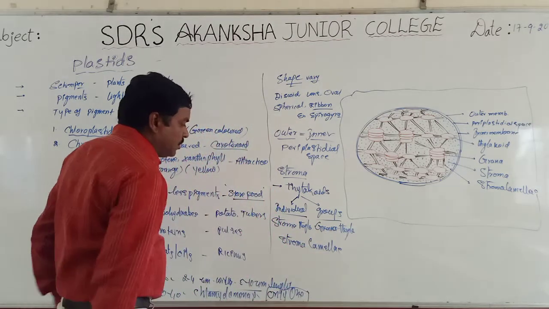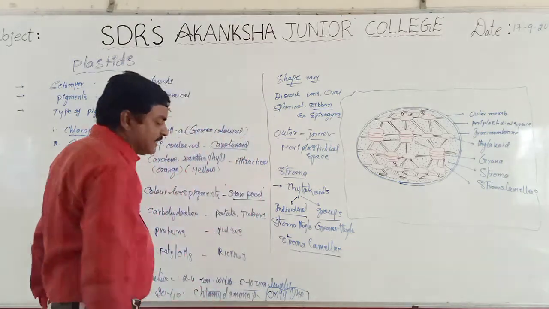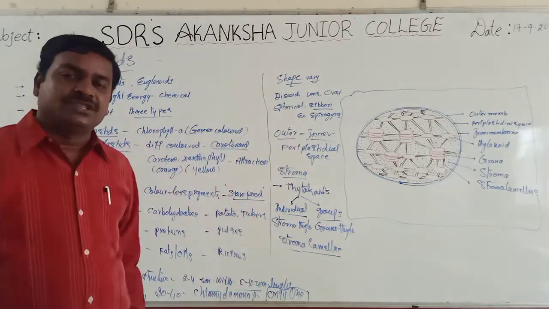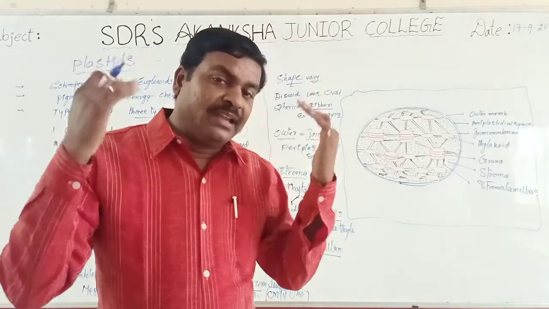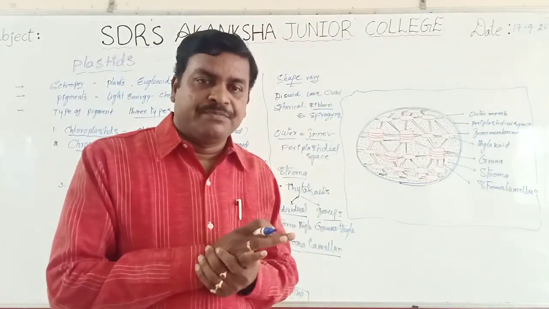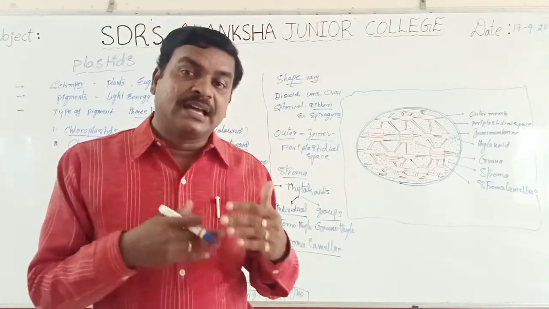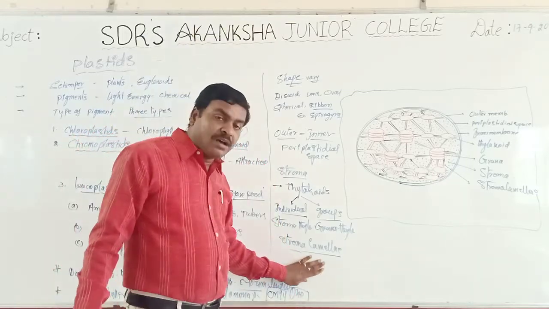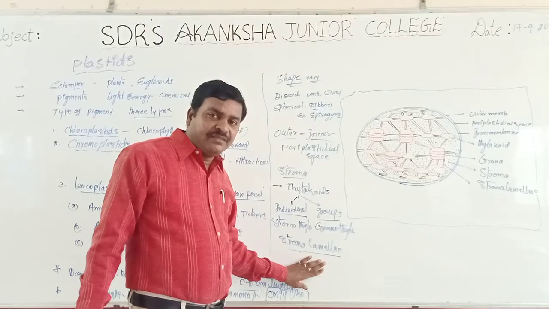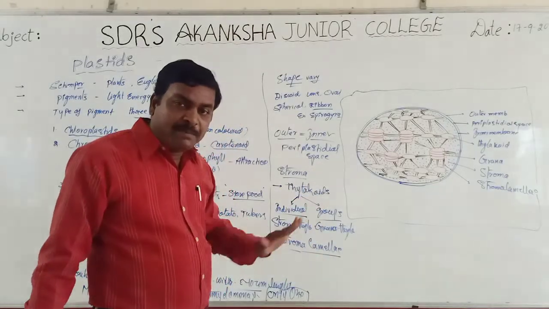Very important. These membranes connect adjacent thylakoids. All the adjacent thylakoids are interconnected by some membranes. Such membranes that connect the adjacent thylakoids are called stroma lamellae.